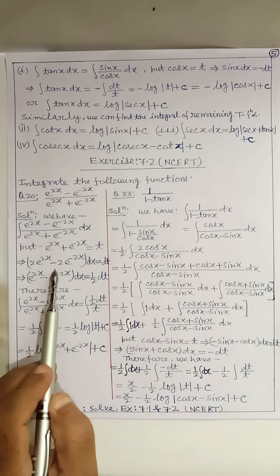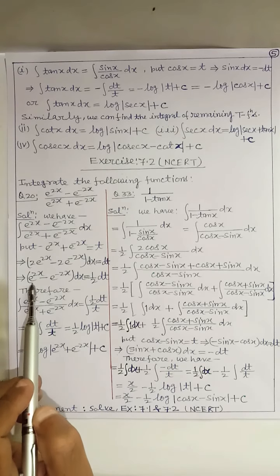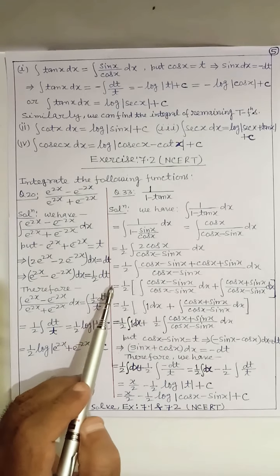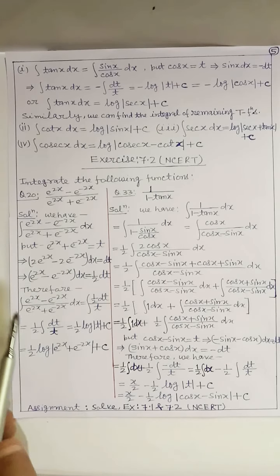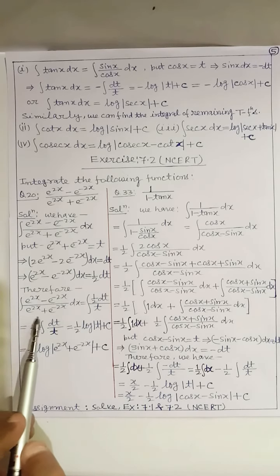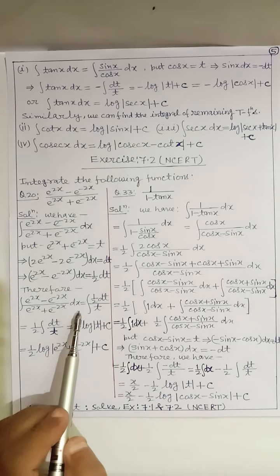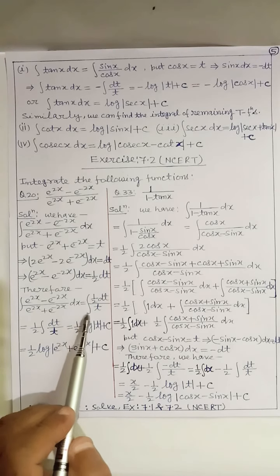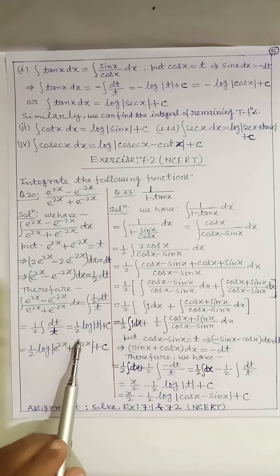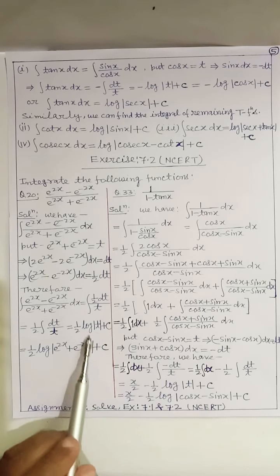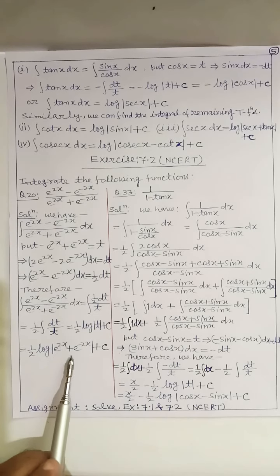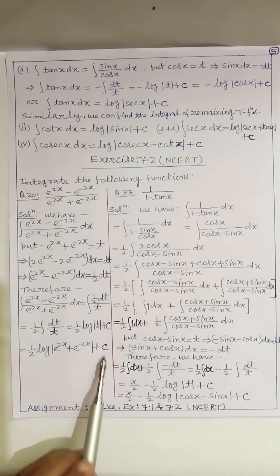Here we take 2 as common, so we get e to power 2x minus e to power minus 2x dx equal to 1 by 2 dt. Therefore, integral of e to power 2x minus e to power minus 2x by e to power 2x plus e to power minus 2x dx equal to 1 by 2 integral of dt by t, and this is equal to 1 by 2 log t plus c. Putting the value of t, we get 1 by 2 log of mod of e to power 2x plus e to power minus 2x plus c.